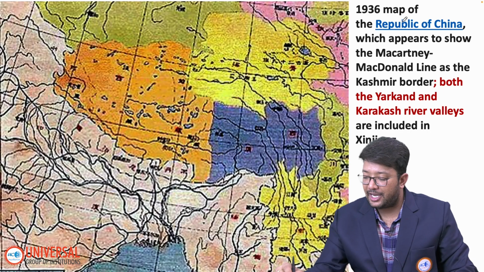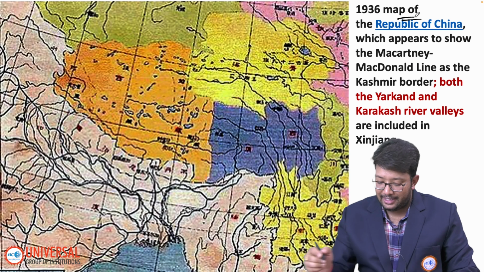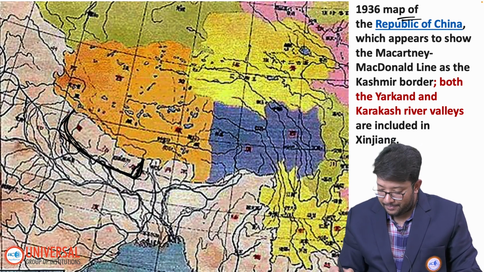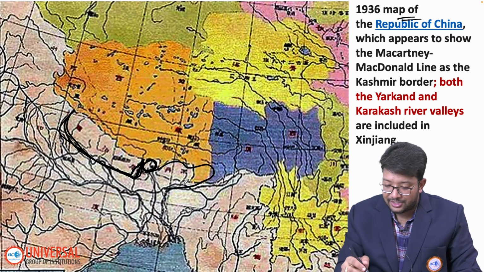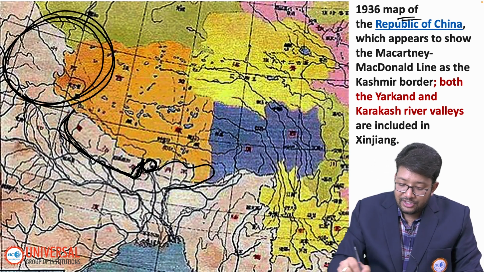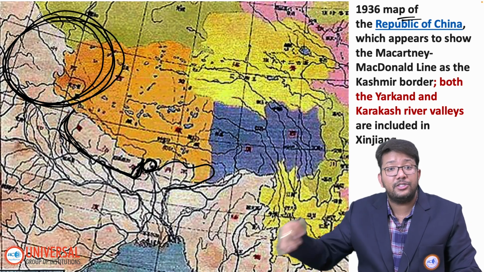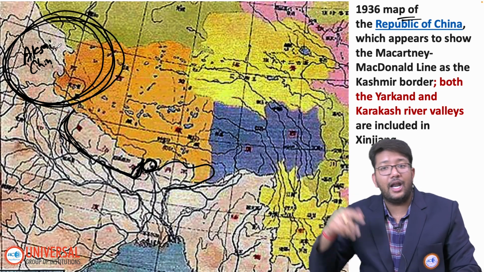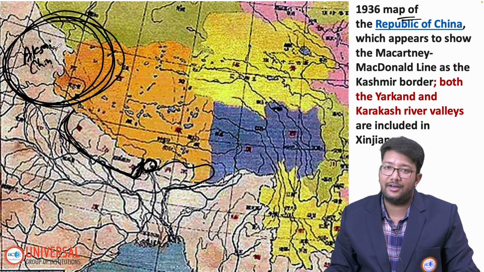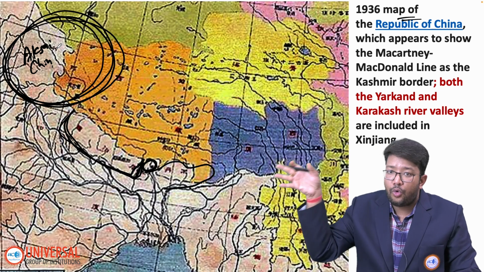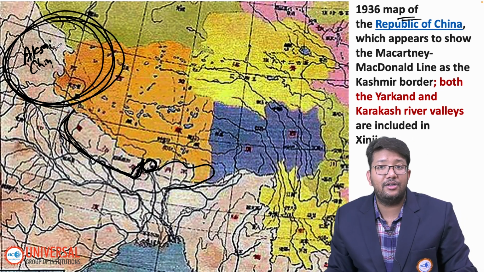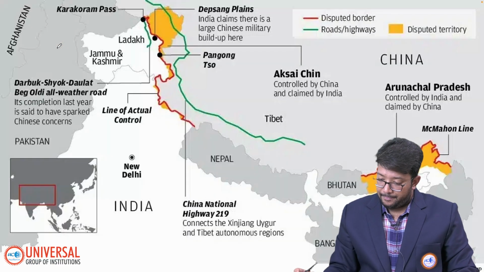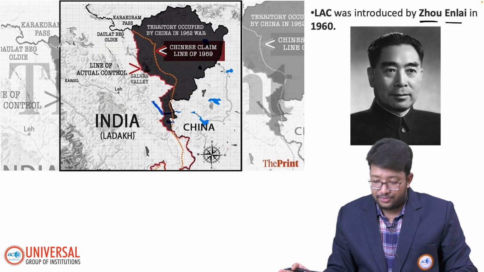And there is a map of China from 1936. This is the 1936 map. This is Nepal. This is our Sikkim. This is our Arunachal Pradesh. In this particular map, as you can see, China's own official map is not showing Aksai Chin as part of their territory. Now they have flipped and they are bluffing that Aksai Chin is part of China. Earlier, your own map showed that Aksai Chin is not part of China. So these are the three sectors, students, you have to remember.